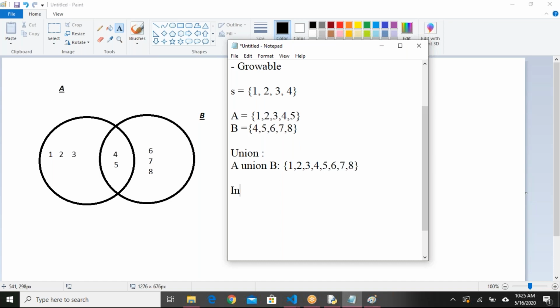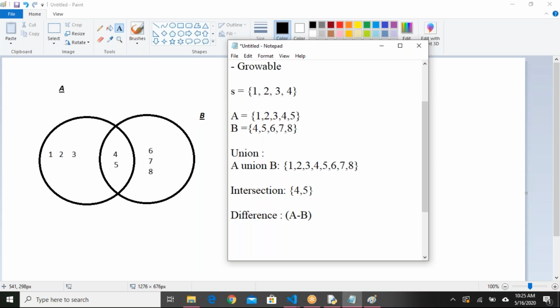Next, intersection. If you try intersection, then you will get 4 and 5 only. Yes, 4 and 5 are the common elements, so common elements are considered part of the intersection. Next, difference. For example, A minus B. If I say A minus B, what would be the output?